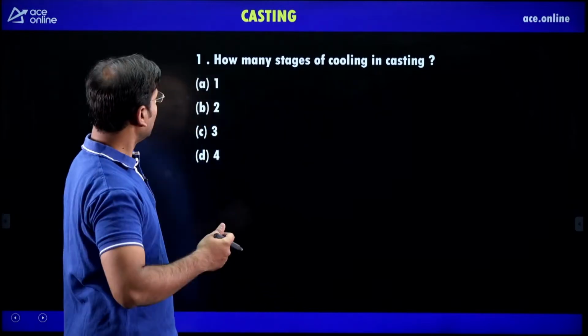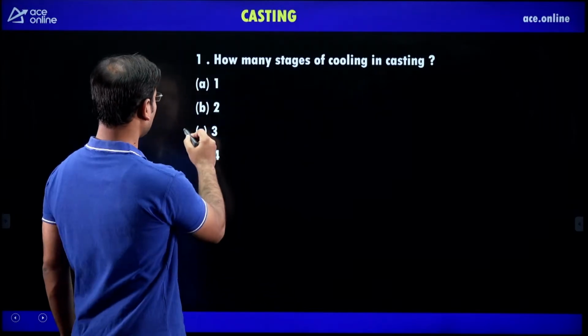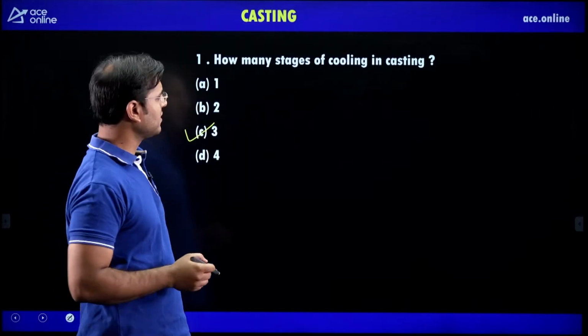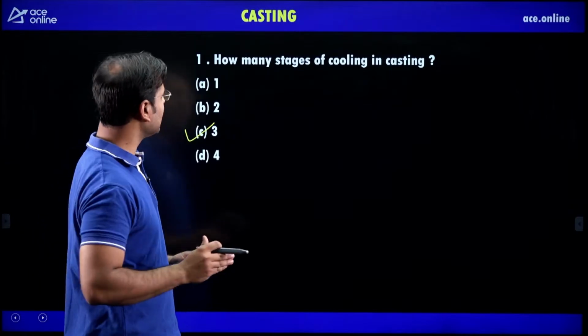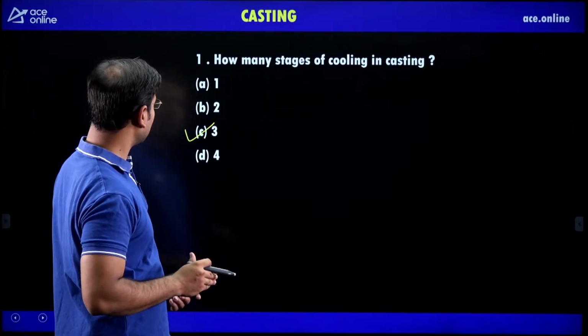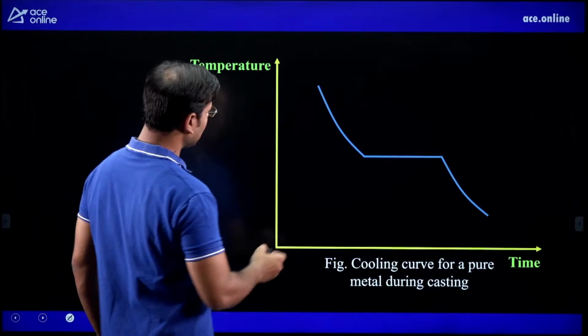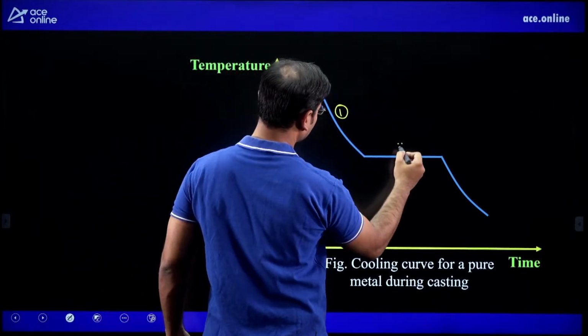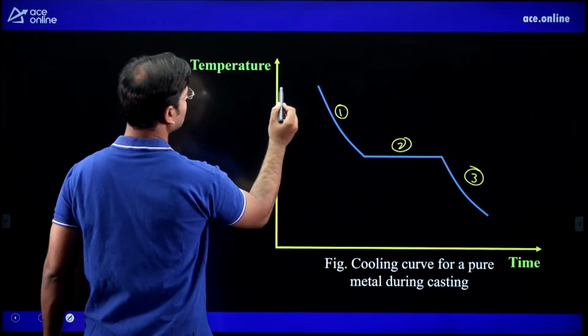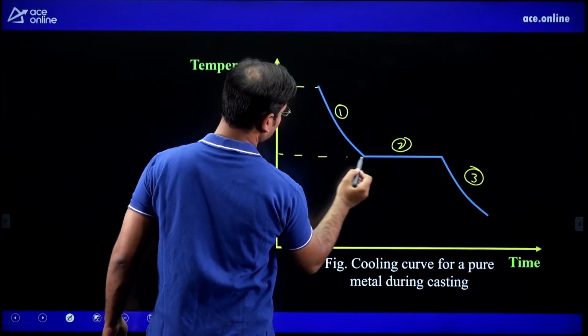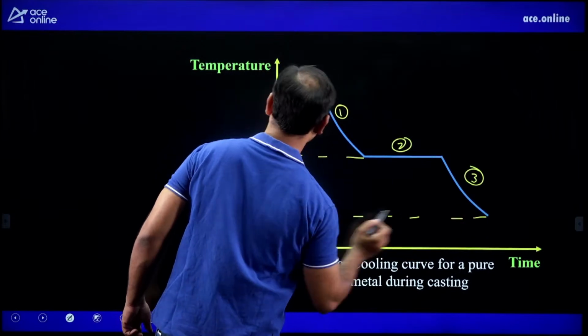Yes. How many stages of cooling in casting? The total is 3 stages of cooling in casting, very important, and for some students it is confusing. I want to tell you how it is. You can see here, this is stage 1 of cooling, this is stage 2 of cooling, this is stage 3 of cooling. Very important diagram, maybe a question in the exam. First stage, second stage, third stage of cooling.